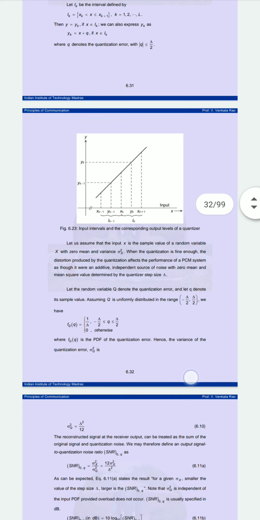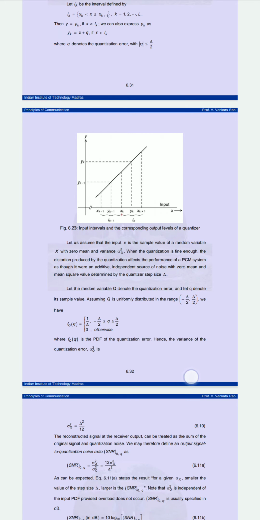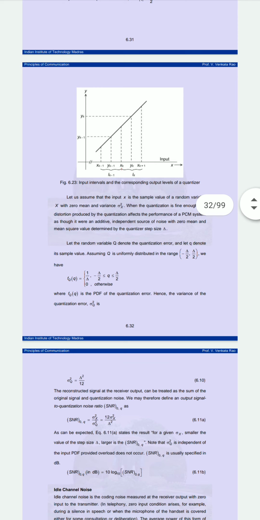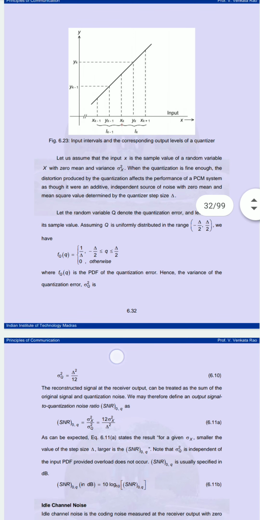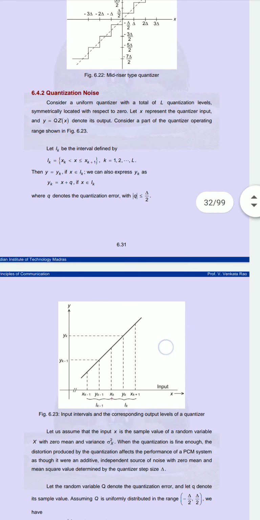So we can take the value of the quantization error. It means F of q will be equal to 1 by delta when the value is from minus delta by 2 up to plus delta by 2. Otherwise its value will be 0. We are saying Fq of q is nothing but the quantization error density.